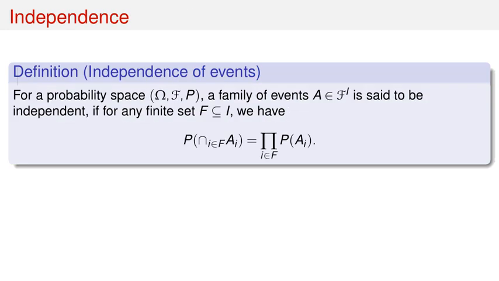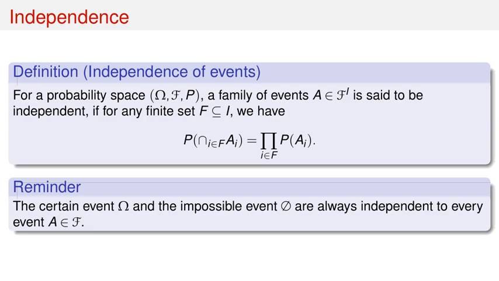Now let's define independence of events. For a probability space (Ω, F, P), a family of events A_i in F, where i is in some index set I, is said to be independent if for any finite subset f of I, we have the probability of the intersection over i in f of A_i equal to the product over i in f of P(A_i).